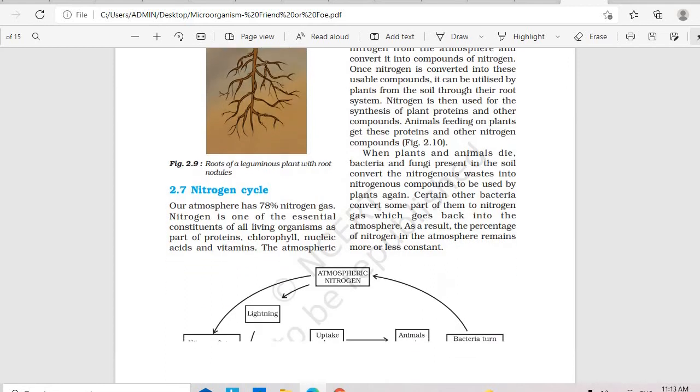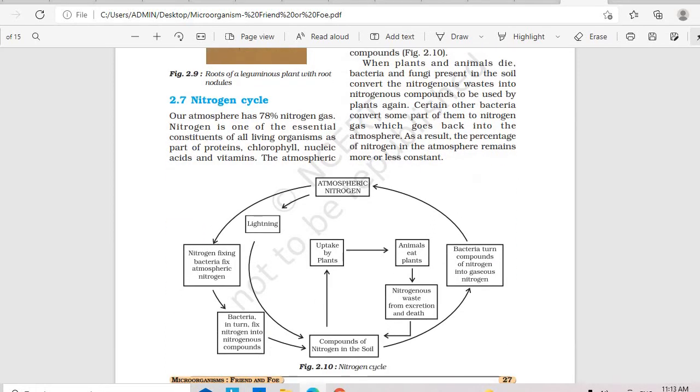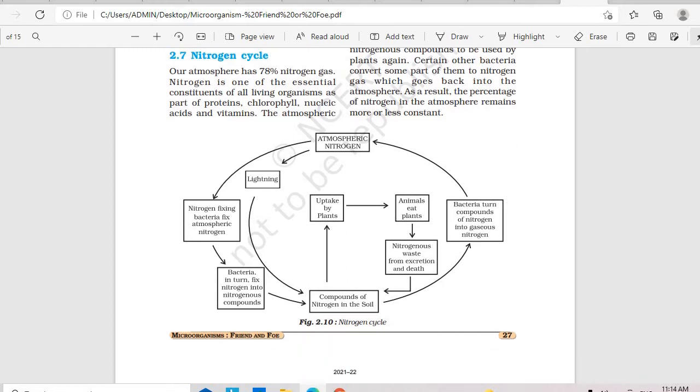We all know that nitrogen is very important for plant growth. Yes, 78% of the air surrounding us is nitrogen, but plants cannot use it directly. It has to be in the form of nitrates or nitrites for the plant to use. How do nitrates come in?